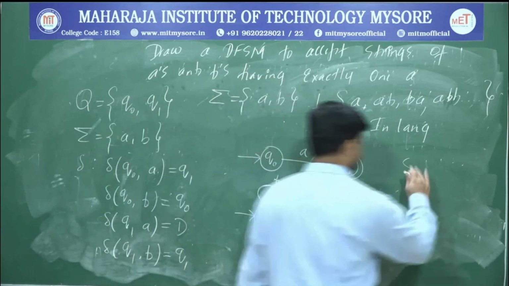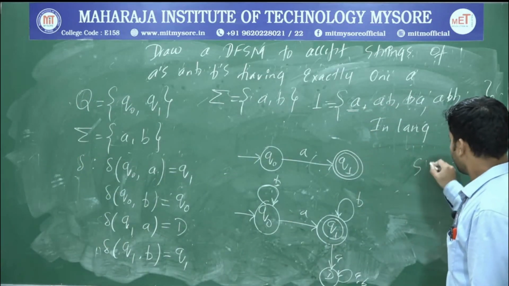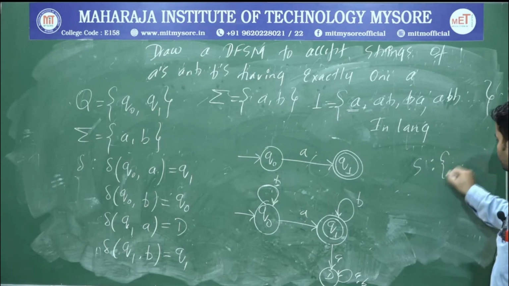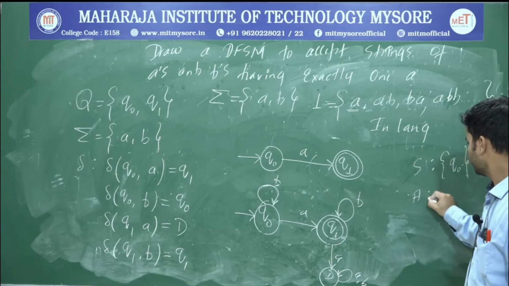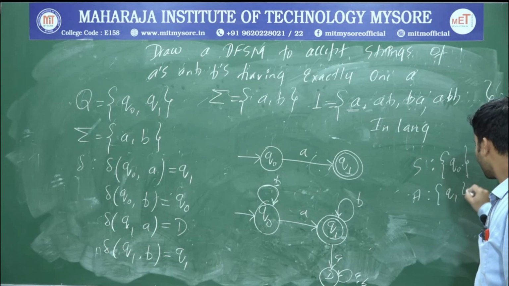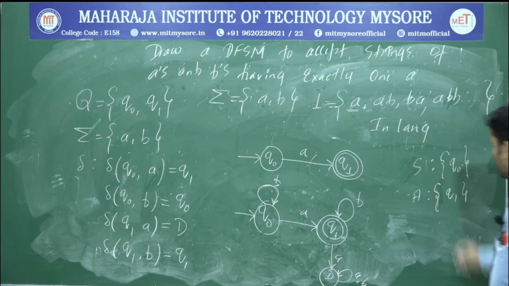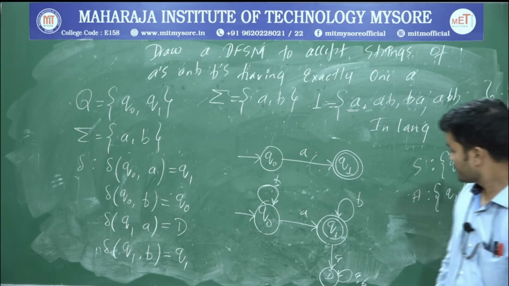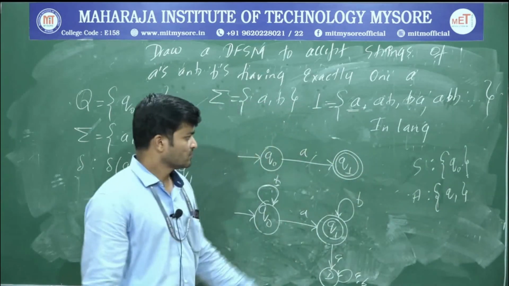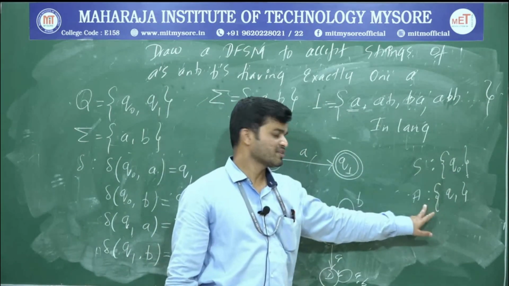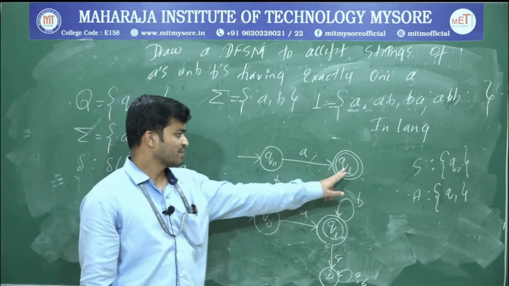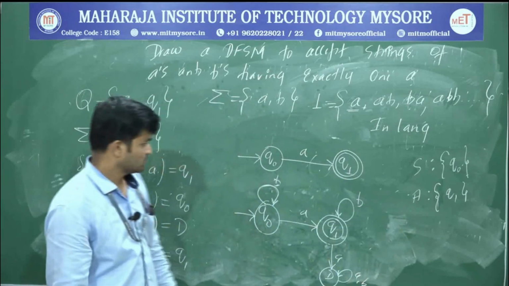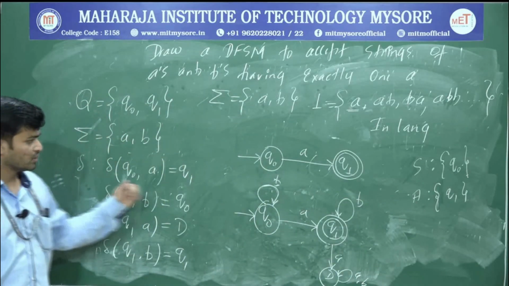And what's the start state? The start state is Q0. And what is the accepting state? The accepting state is Q1. So yeah, this one is your transition function, and this is your transition diagram.